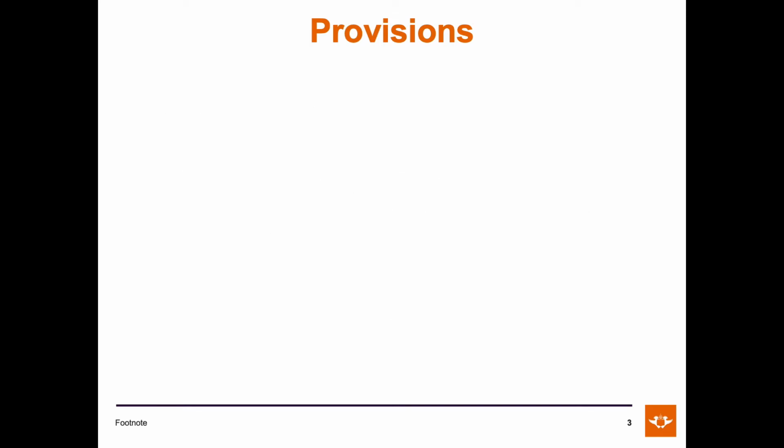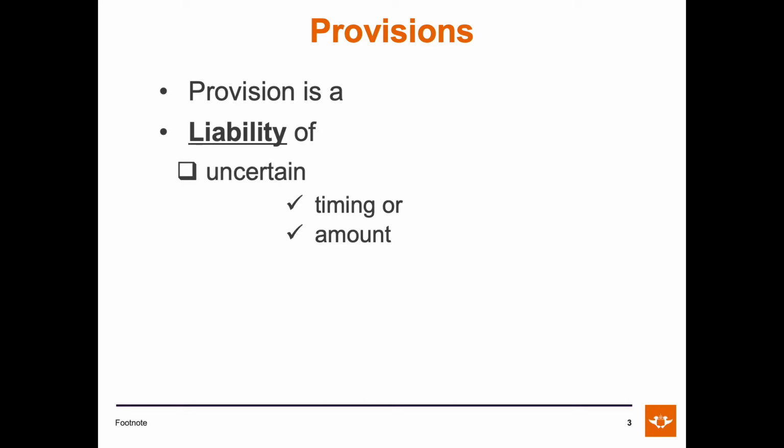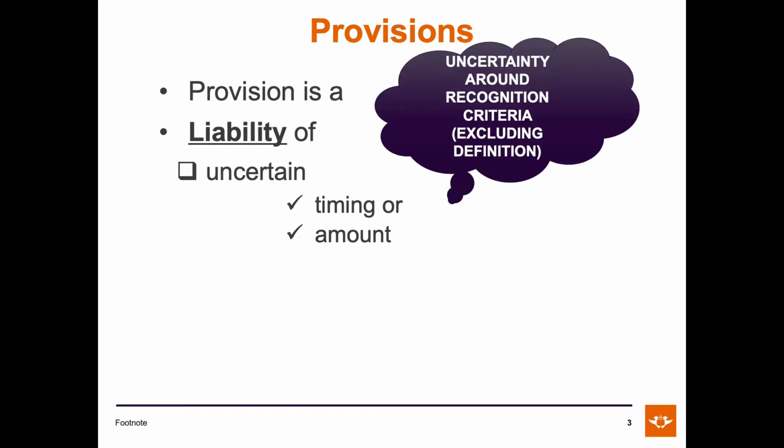Let's have a look at the definition of a provision again. A provision is a liability of uncertain timing or amount. Now, because a provision is a liability of uncertain timing or amount, we need to always check whether the definition has been satisfied. When it comes to provisions, the problem usually lies with the recognition criteria. So an item may meet the definition of a liability, but it cannot be recognized as a liability either because the timing is uncertain or the amount cannot be measured reliably. So it is then recognized as a provision. So if any one of the two recognition criteria are not met, then it will be a provision.